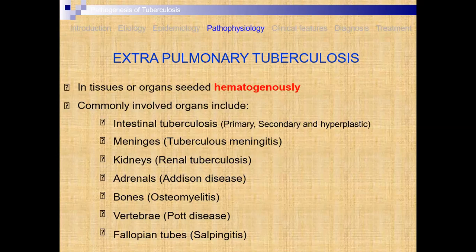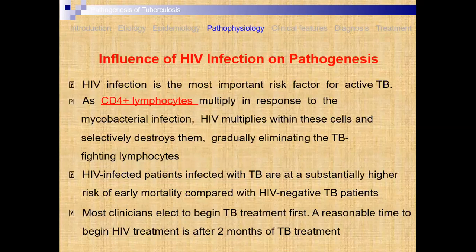Then kidney, renal tuberculosis. Adrenal, that is Addison's disease. Then bone, osteomyelitis. Then in the vertebra also tuberculosis may enter, that is Pott's disease. Then fallopian tube.